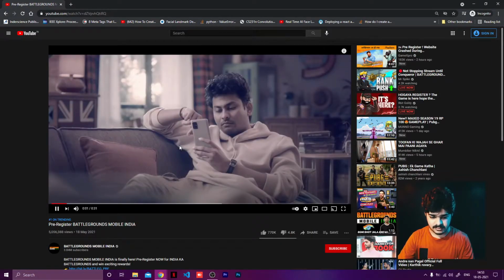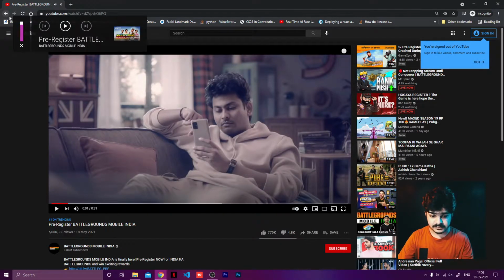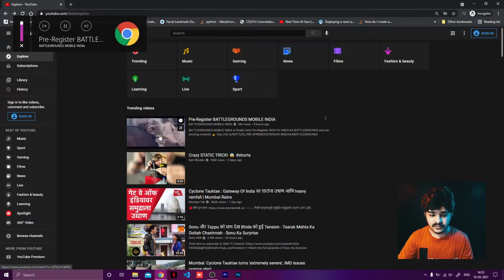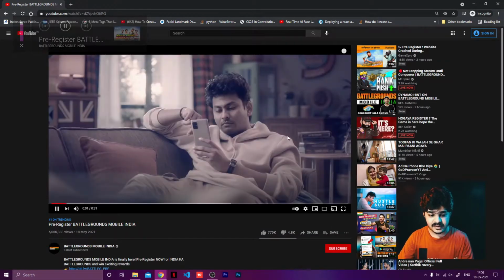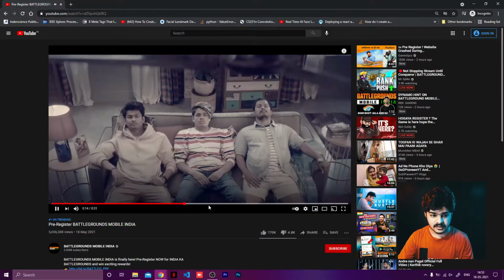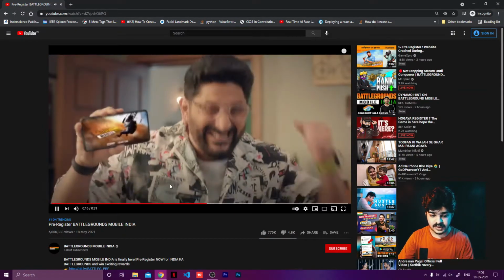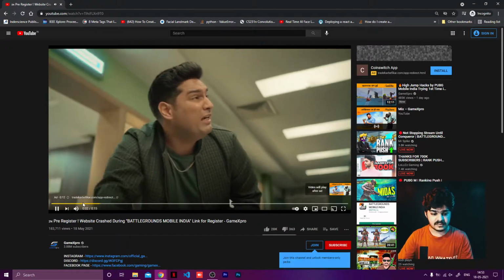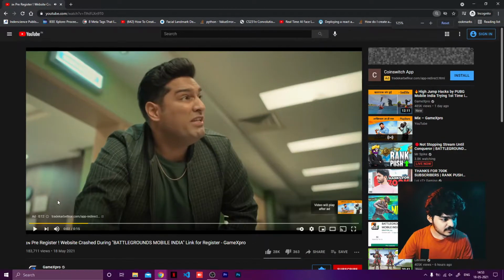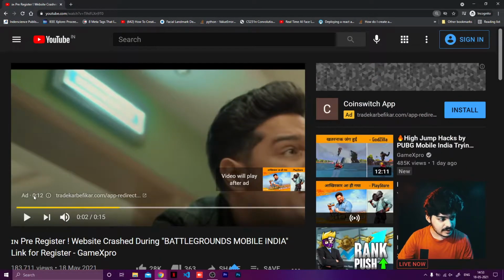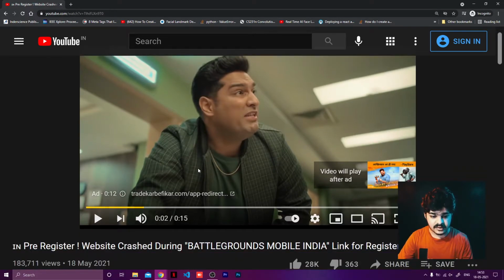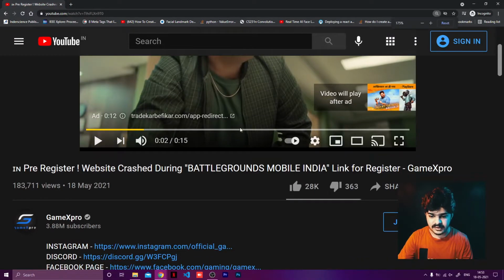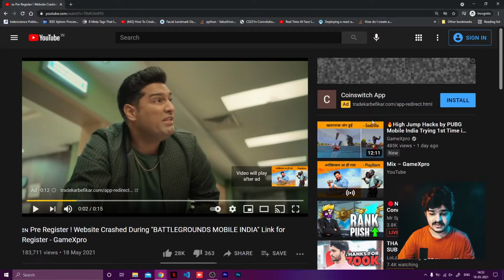Right now there is no advertisement showing up, but you might have already seen that sometimes some ads show up when you open the website or open YouTube, right? So that is from where Google earns money. So I'm just going to try, yeah, this one. Look at this. If you can see here, this is again an advertisement, right? And this advertisement has been paid for by this company, CoinSwitch app, which is giving an advertisement.